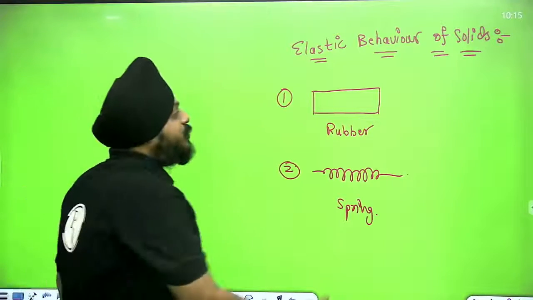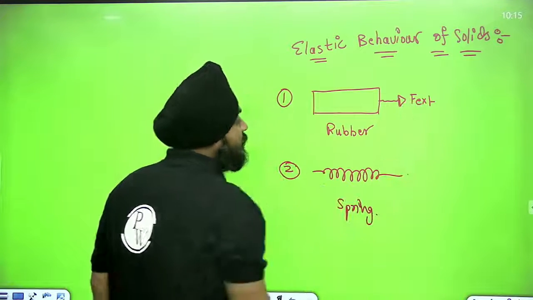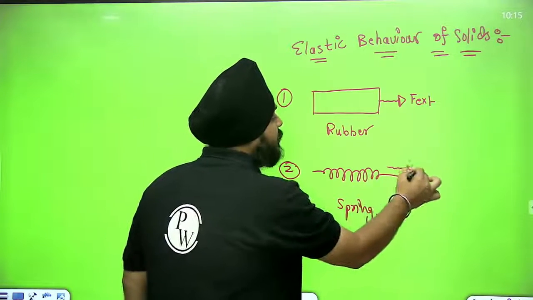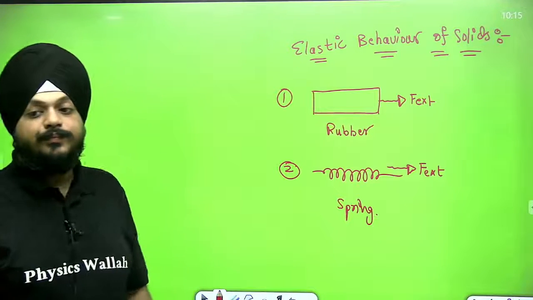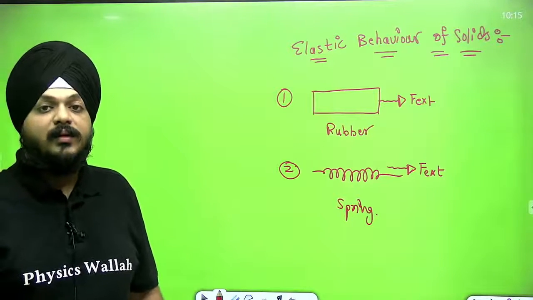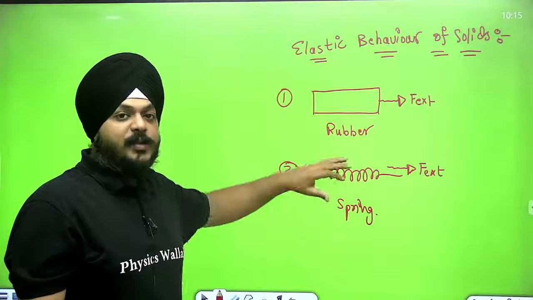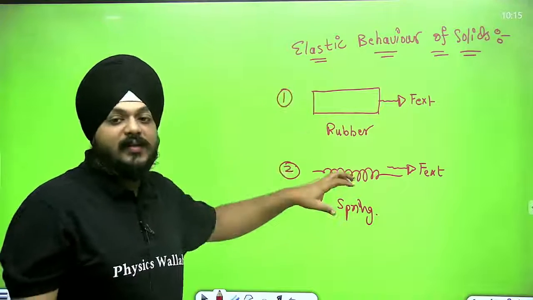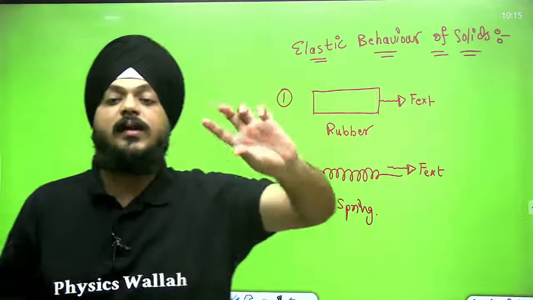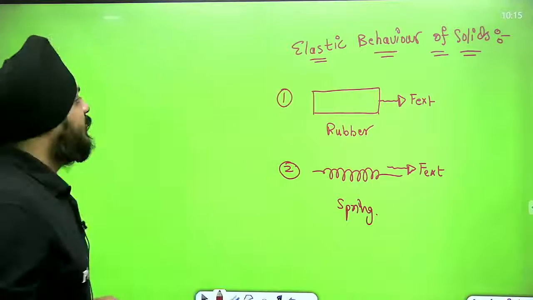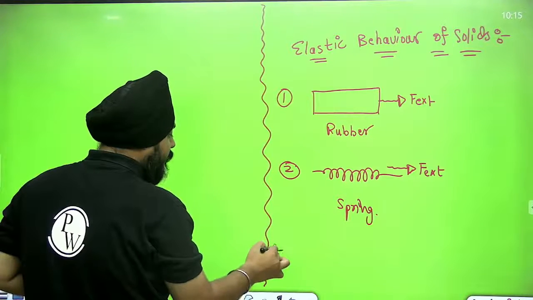Suppose external force is applied to rubber. Similarly, suppose external force is applied to spring. What happens in the first case, what happens in the second case, and how we are going to compare these two. We are going to understand this stuff, that is elastic behavior of the solids.